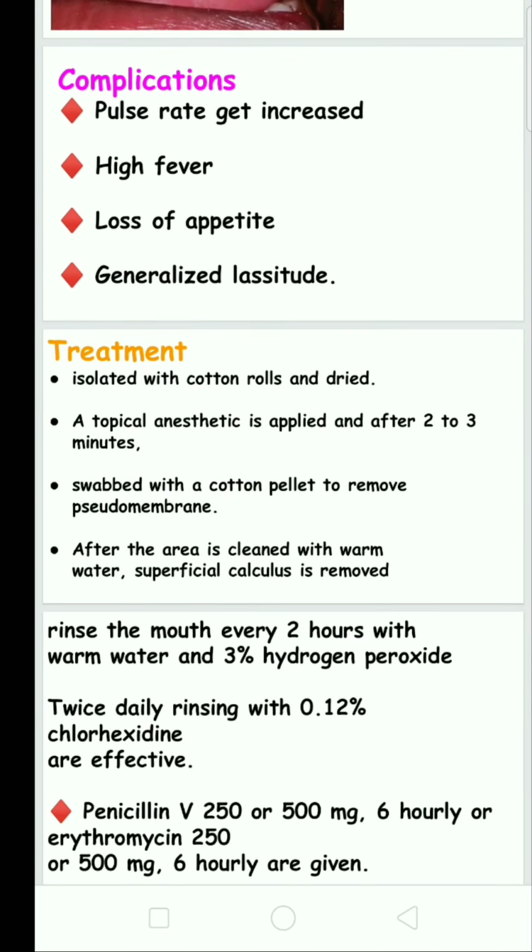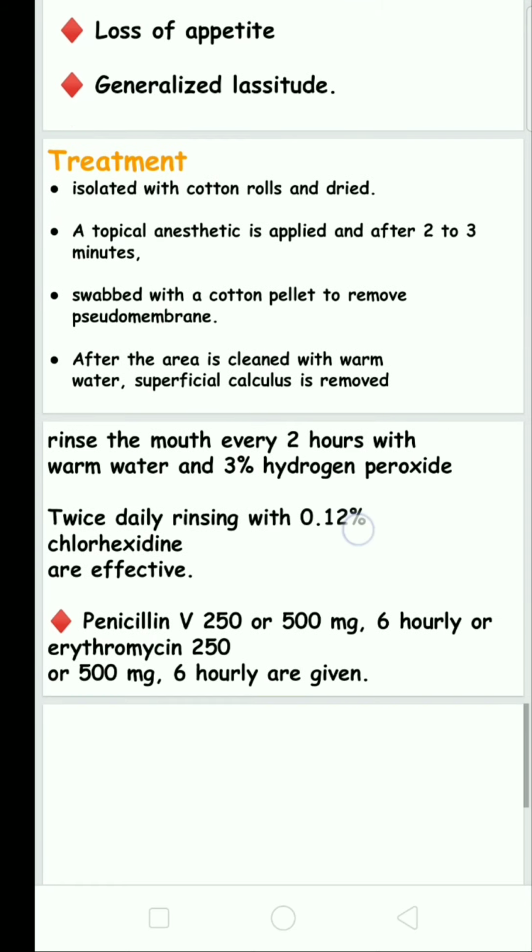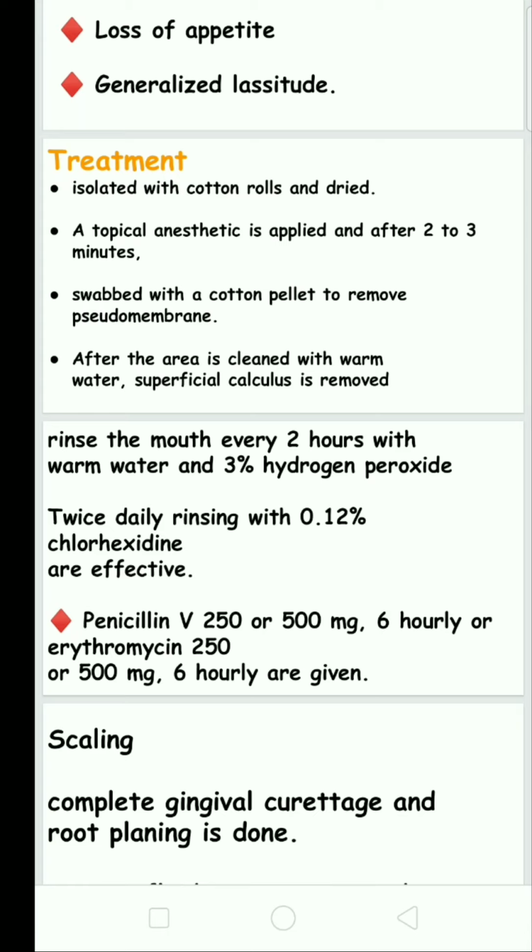For treatment, we isolate the inflamed area with cotton rolls and dry it. Topical anesthesia is applied. After 2 to 3 minutes, the pseudomembrane is removed and the area is rinsed with warm water. After several minutes, we rinse with warm water mixed with 3% hydrogen peroxide to clean the oral cavity. At the same time, chlorhexidine mouthwash is given twice a day.